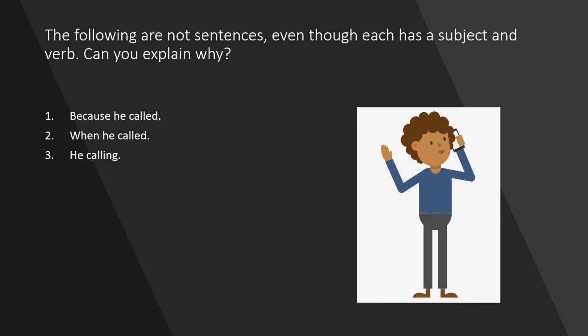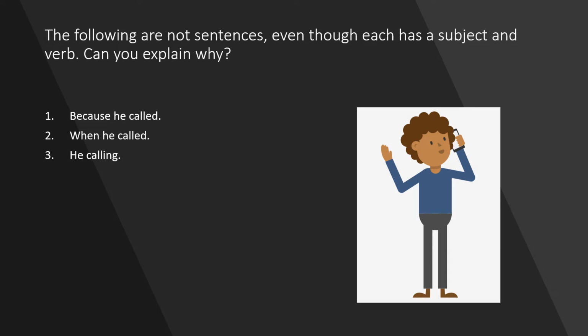The last sentence is not a full sentence because calling is a present participle and not a finite verb. Remember, we said that the two fundamental building blocks of a sentence are, firstly, a subject, and secondly, a finite verb. Therefore, although it looks like the sentence has a subject and a verb, it is not a finite verb.